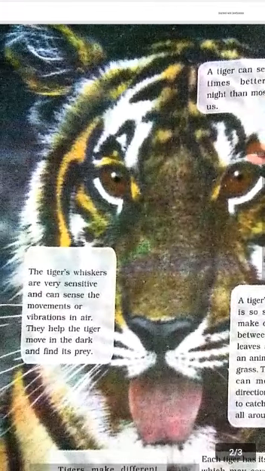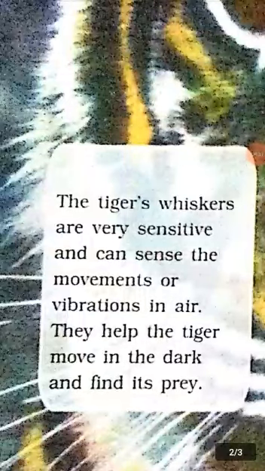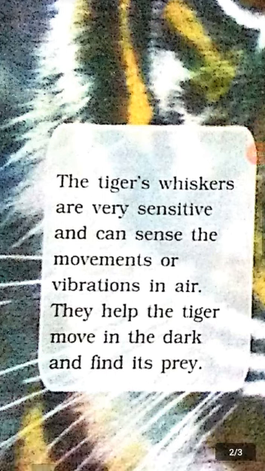A tiger can see 6 times better at night than most of us. The tiger's sense of sight is so strong that he can see 6 times better at night. That is why he can catch his prey at night. The tiger's whiskers are very sensitive and can sense the movement or vibrations in the air. They help the tiger move in the dark and find its prey. Its whiskers are so sensitive that the tiger can sense the movement or vibration in the air.